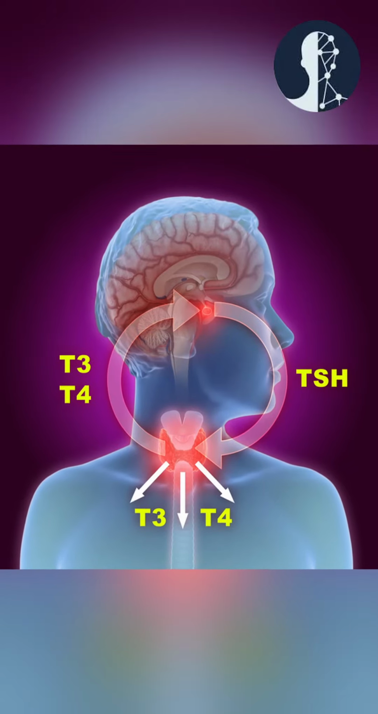What do you mean by endocrine organ? An organ which produces various types of hormones, like T3 and T4, which go into our bloodstream and affect the various functions of our body.